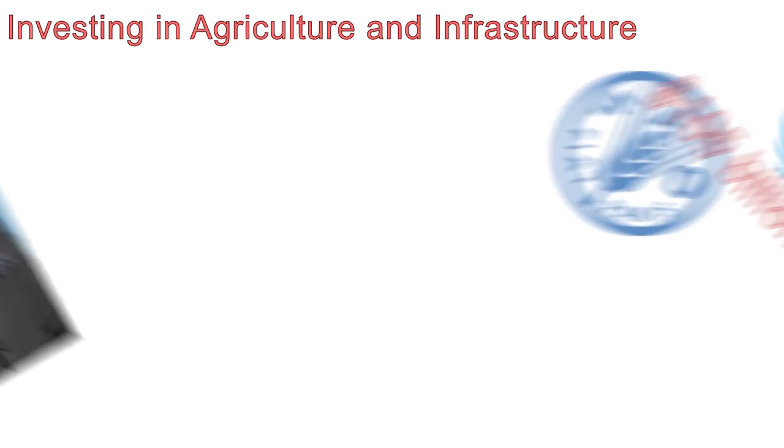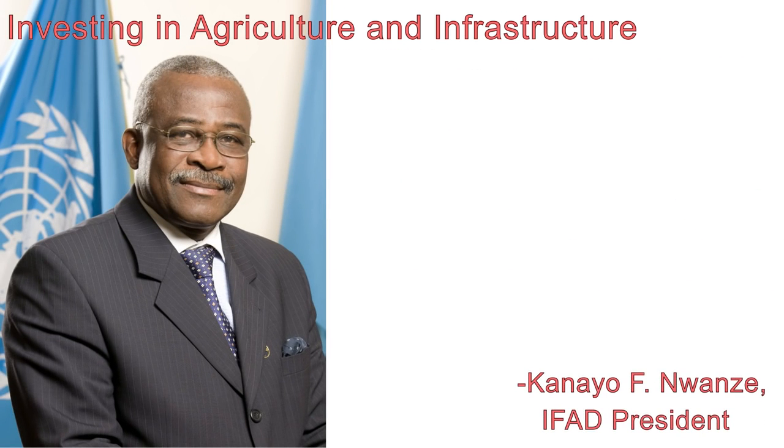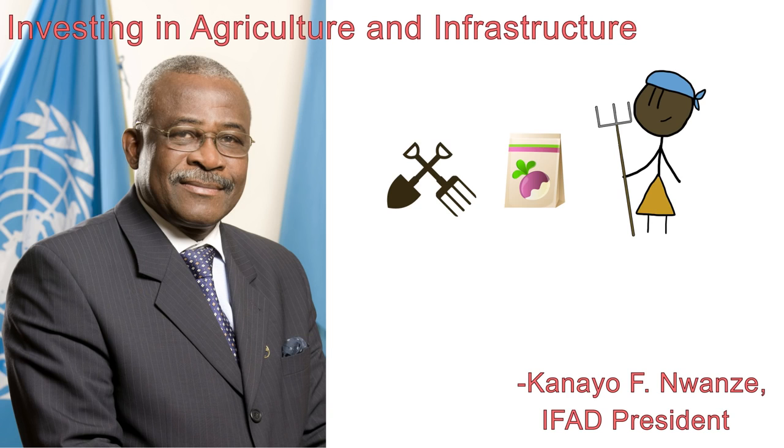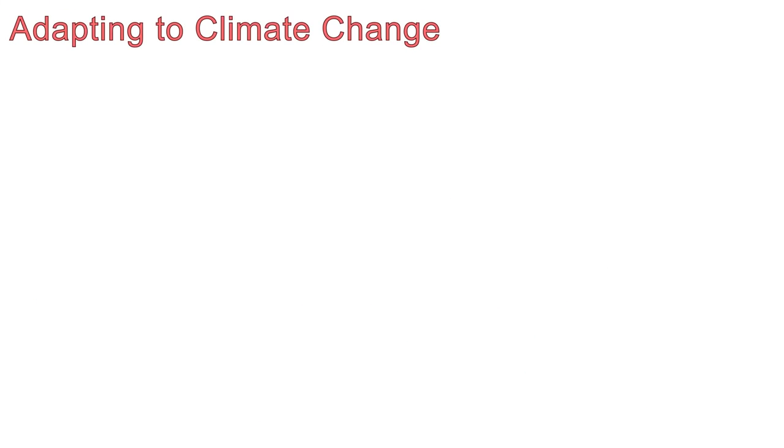One IFAD member said during the presentation, "We won't see gains in reducing poverty and hunger unless we seriously invest in rural people. Given the right kinds of tools and resources, small-scale agricultural producers and rural entrepreneurs can transform struggling communities into thriving places." And finally, adapting to climate change.